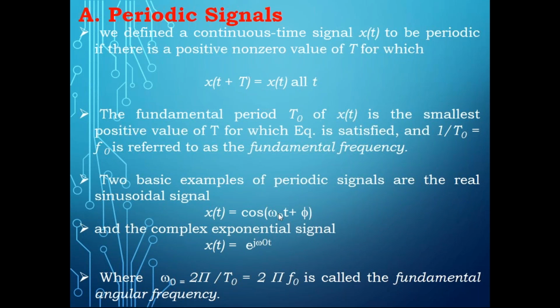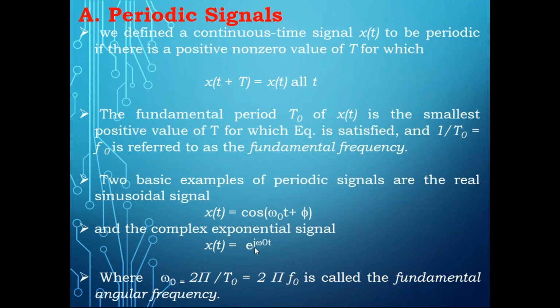So I can also represent the cos and sine, which are real, in terms of exponentials, or in terms of complex exponentials. You know why we call this complex exponential? Since we have j, because of that j, we call it complex. So e power j theta you can write as cos theta plus j sin theta, right? So we'll get a complex value. So I can represent this x of t, which is equal to e power j omega naught t. This we can call the complex exponential signal.